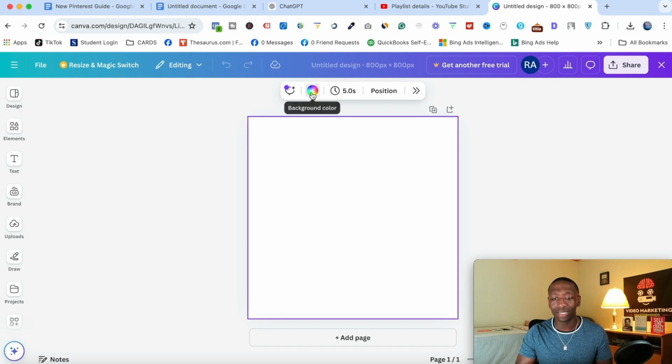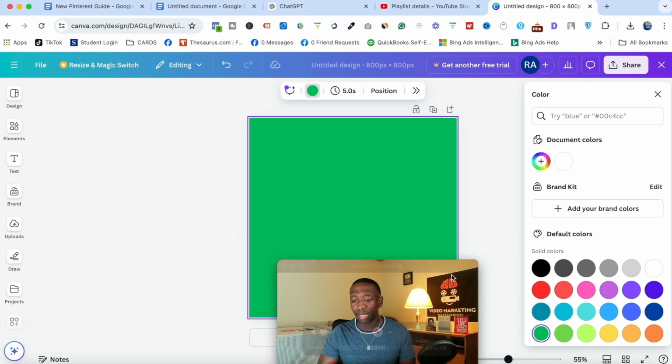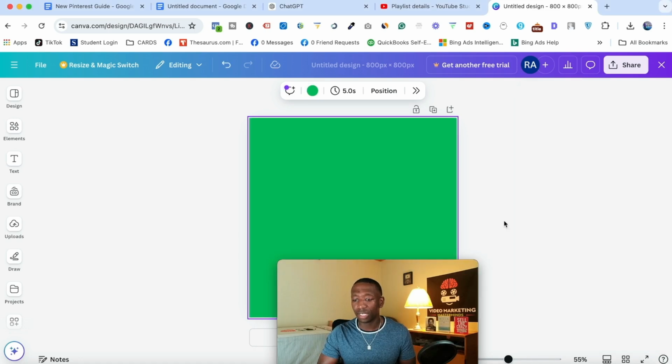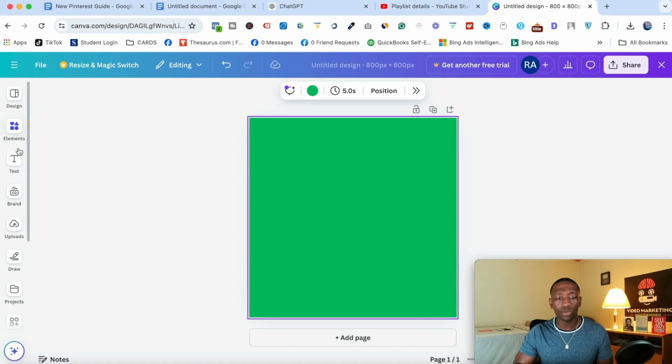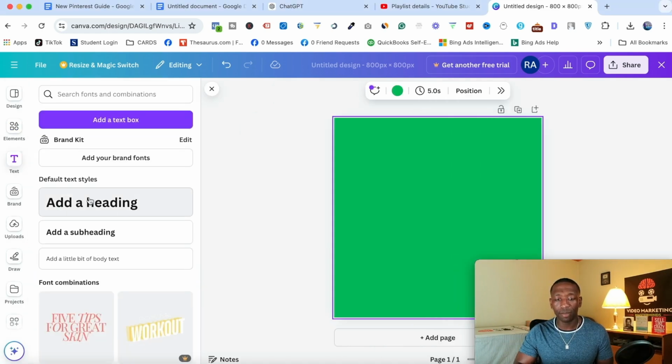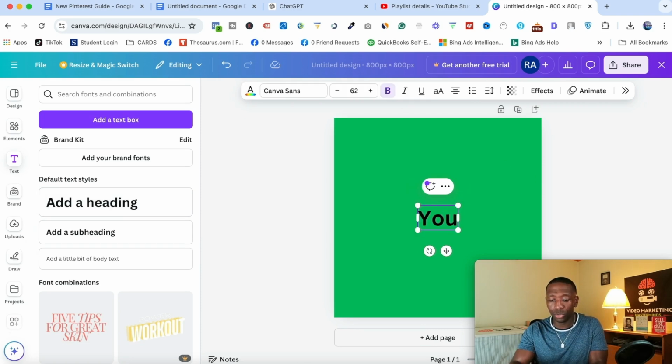So I want to go ahead and change the background color. All right, so let's say I want to create like a green background. Now I'm gonna click the X on this, and bring me back over here. And then from here, what I want to do is add text. So I'll hit add a heading. All right, so now we got our text. I'm gonna keep it real simple. I'm just gonna put YouTube Shorts, and I'm gonna put guide.